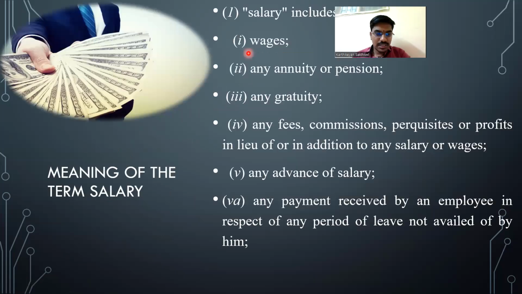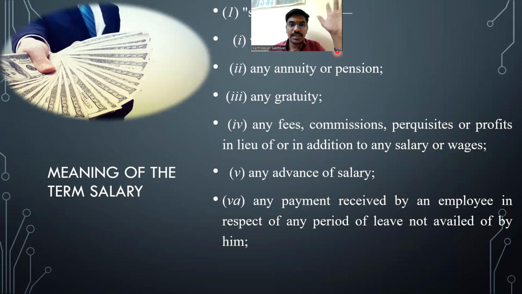So now we just saw that there should be twin conditions to be satisfied for attraction of section 15. First, there should be salary. Second, there should be an employer-employee relationship. The term salary is defined under section 17. There are only 3 sections in the chapter of salary. Section 15 is the charging section, section 16 speaks about deductions, and section 17 speaks of definitions.